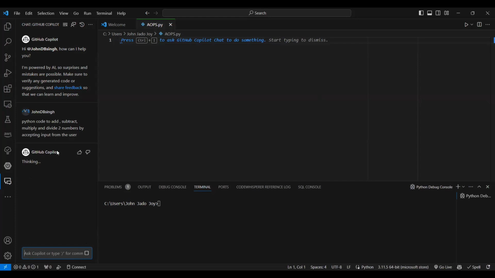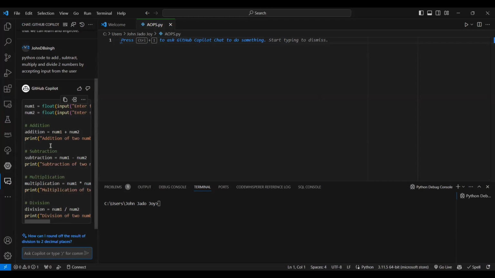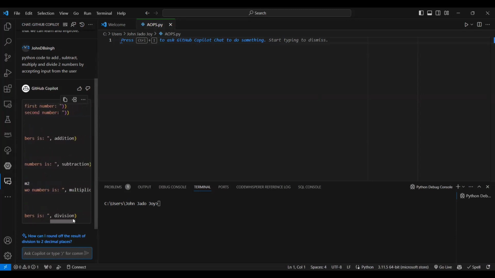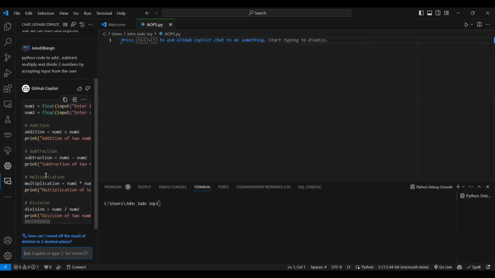Okay, so I am just pressing this bar. It is thinking. You can see the GitHub Copilot prompt. Yeah, it has developed the code. You can see num1 is equal to float input, enter the first number, enter the second number. This is for addition, this is for subtraction, this is for multiplication, and this is for division, and it is printing.